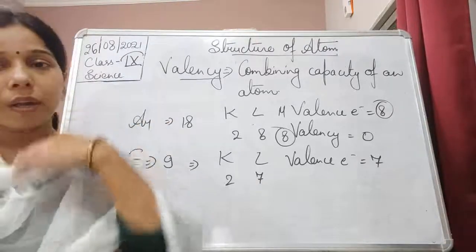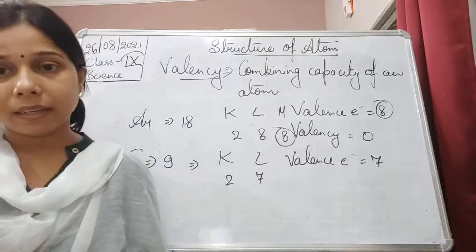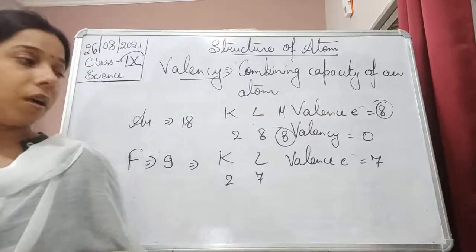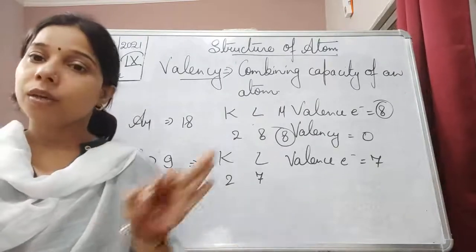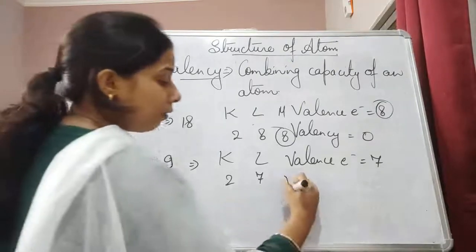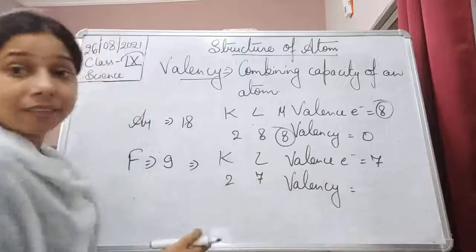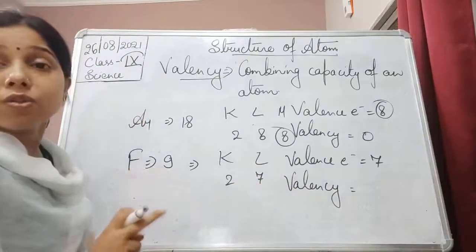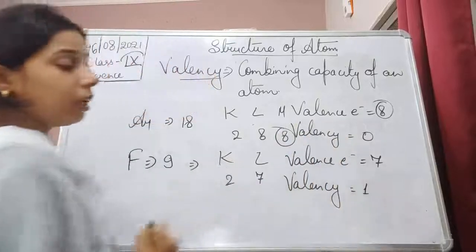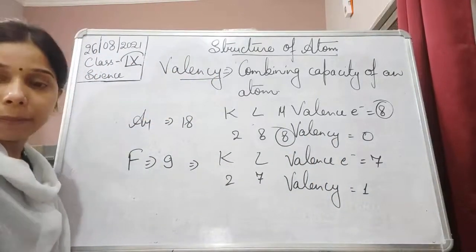Okay, it can do both things: either it can lose electrons or it can gain electrons. So it will try to gain 1 electron in its outermost shell in order to complete its octet. So the valency will be the number of electrons needed by it, that it will gain in order to complete its octet, and that is equal to 1. So here the valency of fluorine will be equal to 1.